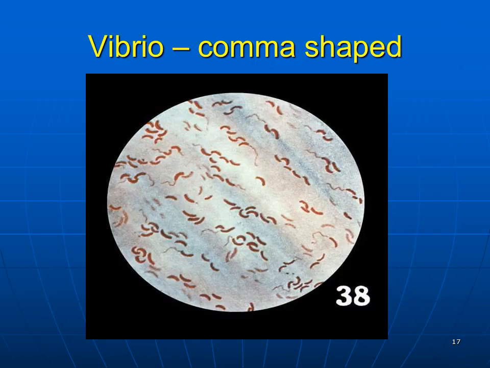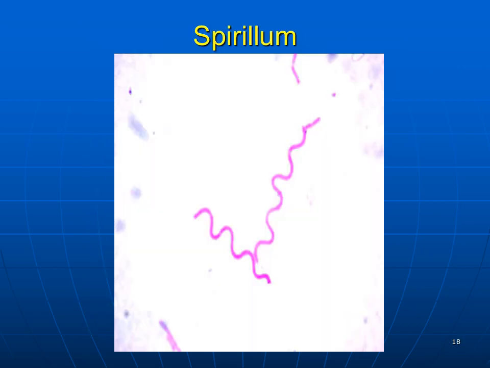In this picture you will see the vibrio organisms, which are comma shaped. In this picture you are seeing the spiral shaped organisms. The spiral shaped organisms are the spirillum.